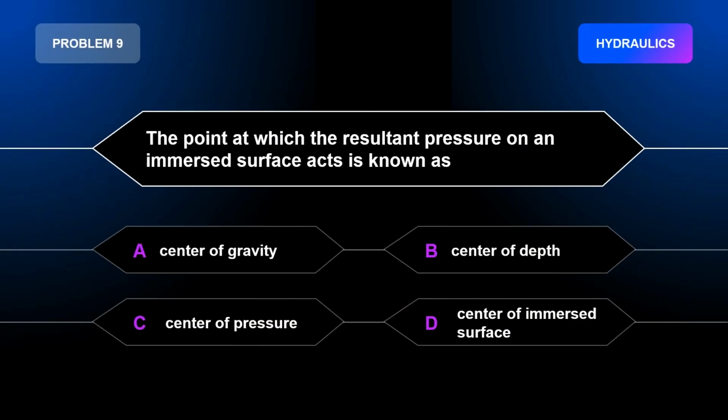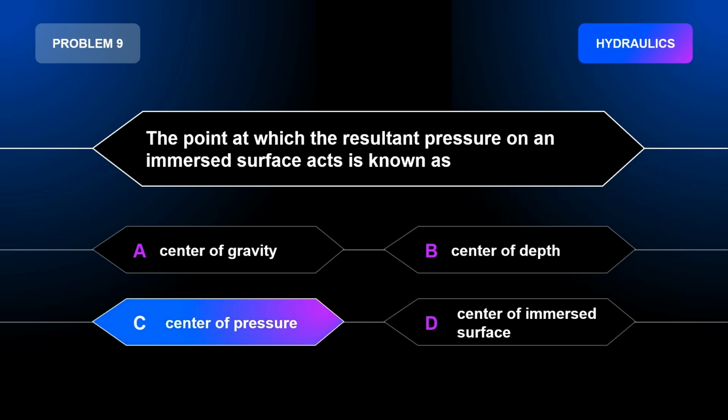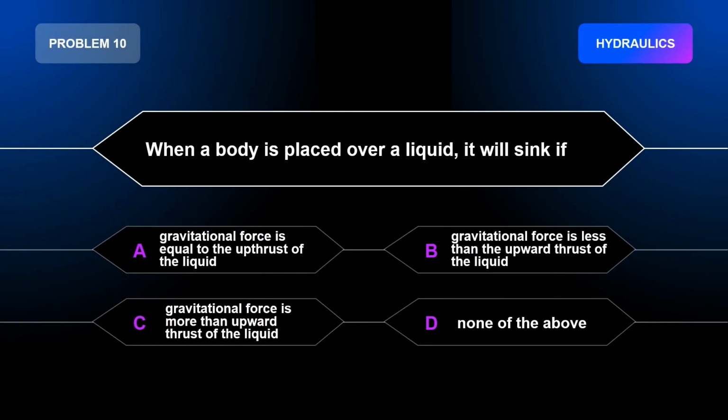Problem number 9. The point at which the resultant pressure on an immersed surface acts is known as A. Center of gravity. B. Center of depth. C. Center of pressure. D. Center of immersed surface. The correct answer is letter C. Center of pressure.